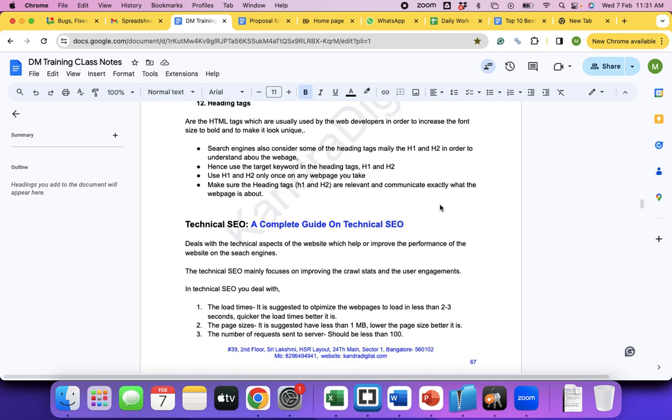See, technical aspects play a crucial role in improving two metrics. One is crawl frequency and another one is engagement, correct? We discussed that everything we do in SEO is to either improve CTR, crawl frequency or engagement. Now, what we are doing in technical SEO is going to improve two metrics. One is crawl frequency, or simply crawl stats, as well as engagement, correct?